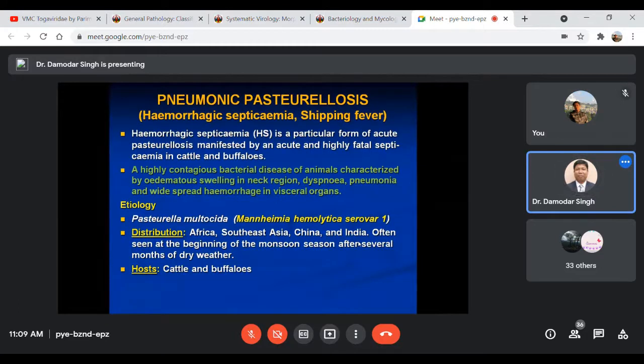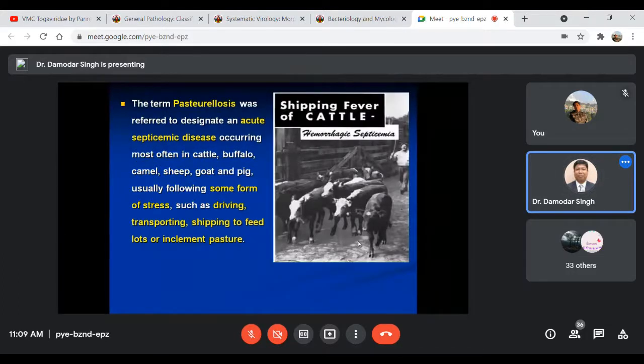Earlier it was called Pasteurella, right? In many parts of the globe, like Africa, South Asia, China, even India, this disease is mostly observed at the beginning of the monsoon season, just after several months of dry weather. Mostly it affects cattle and buffaloes.